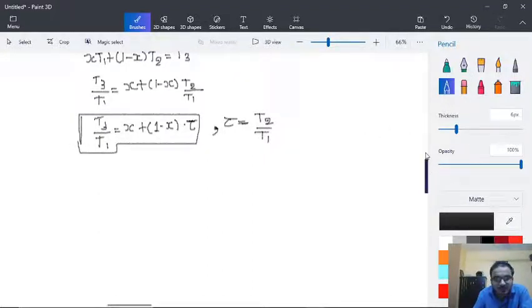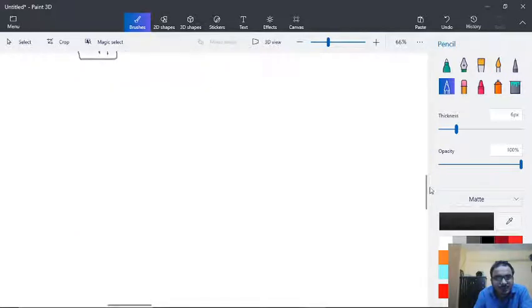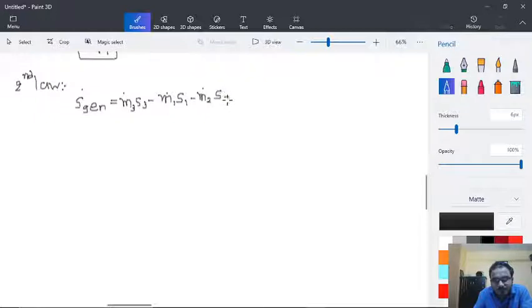Now the whole thing which we have done is based on the first law. Now we will be applying the second law. So for this second law, S generation is given by M3 dot S3 minus M1 dot S1 minus M2 dot S2.